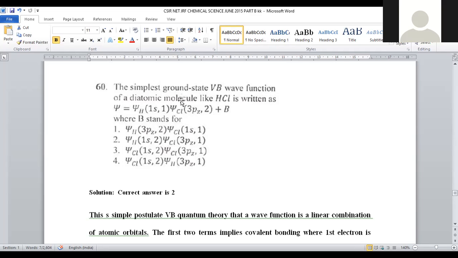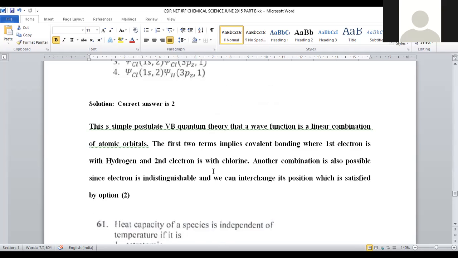Here two kinds of orientations are possible in accordance with the valence bond theory. And here always this should be considered at the ground level in accordance with our problem. In that case, a simple postulate of valence bond theory denotes that a linear combination of atomic orbitals is possible. Atomic orbitals are inclined on the same plane so that they combine linearly and subsequent molecular orbital formation is possible, right? So the first two terms imply covalent bonding: first electron of hydrogen with second electron of chlorine.